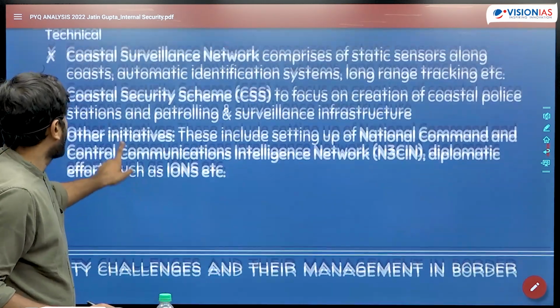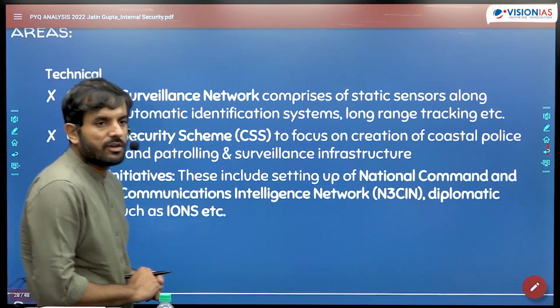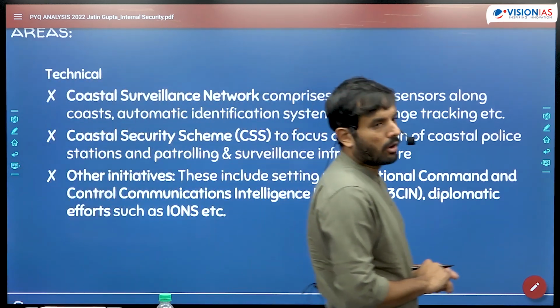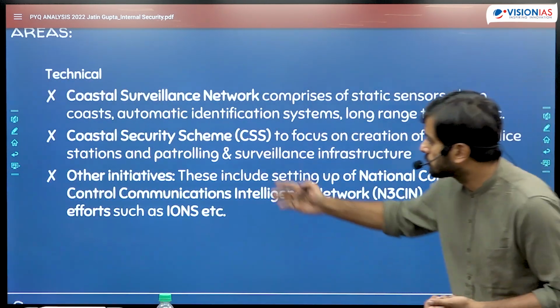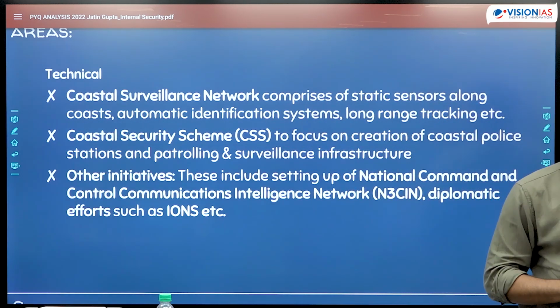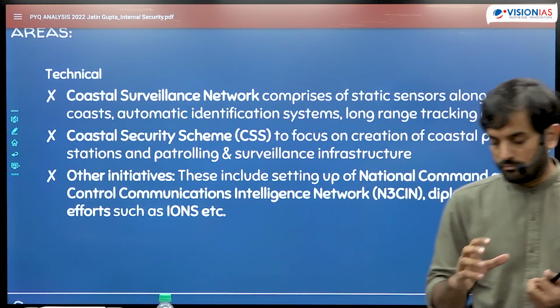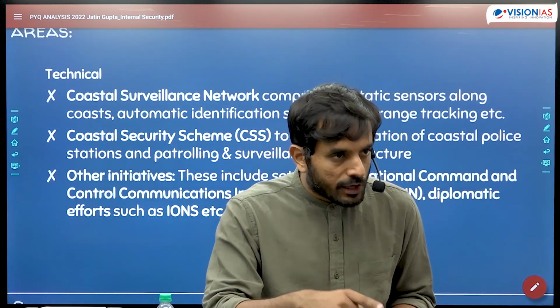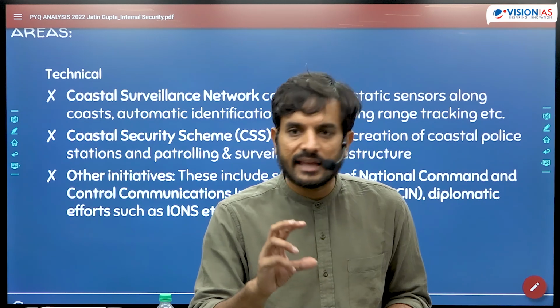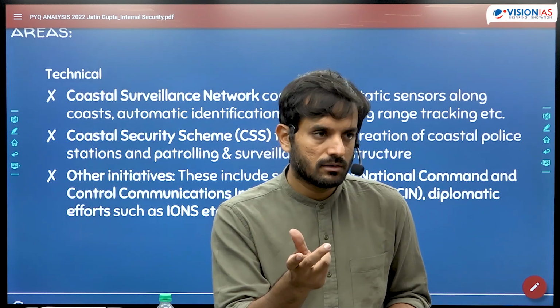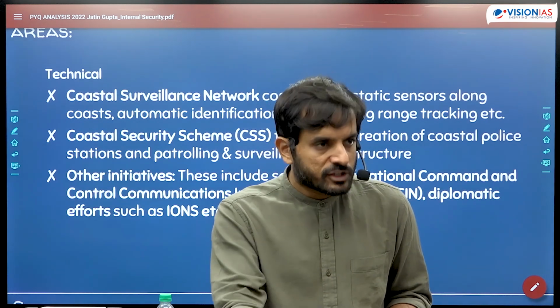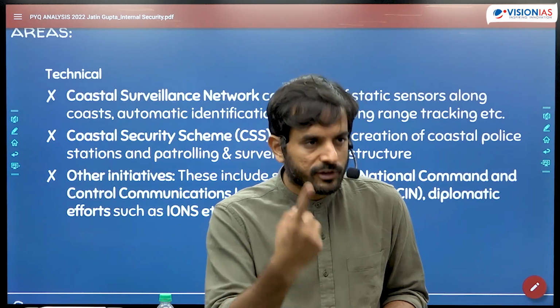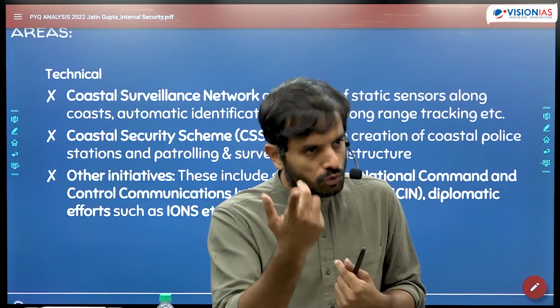Organizational steps. As far as technical steps are concerned, we have improved surveillance on the maritime borders by installation of the various automated identification systems. We have made most of the boats which are used by the fishermen enabled by an RFID tag, so that we can easily identify which fishing vessel belongs to us and which to the other country.